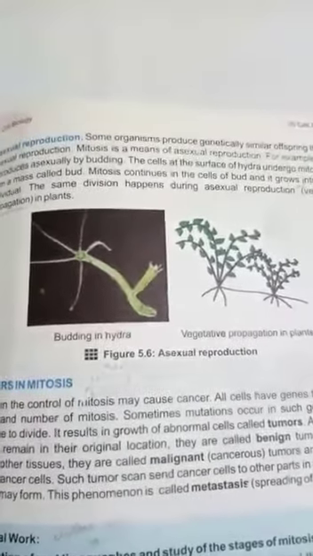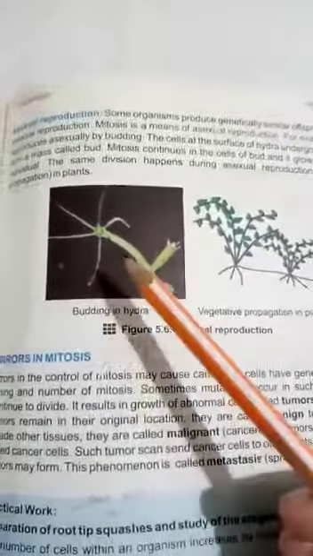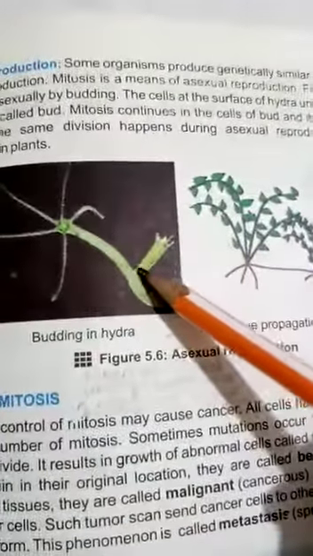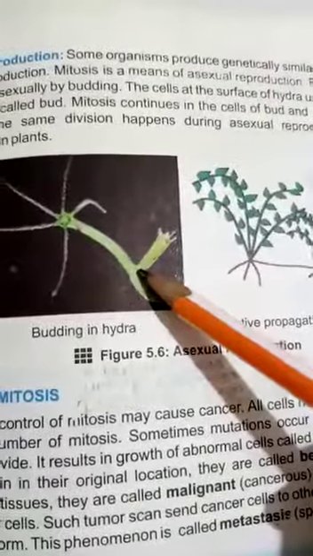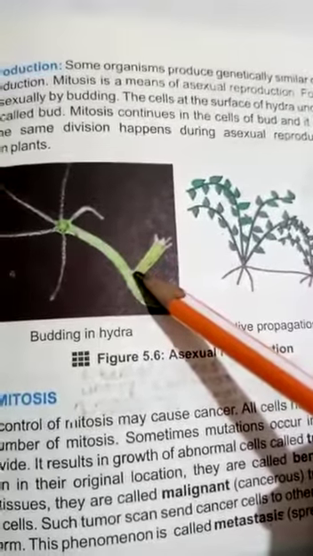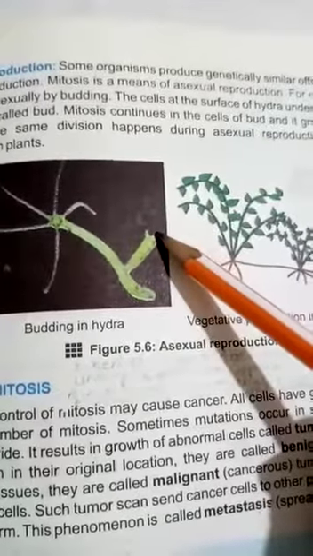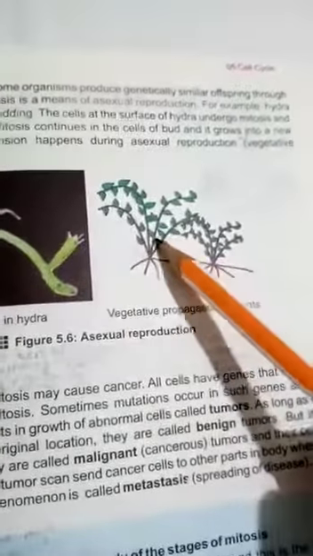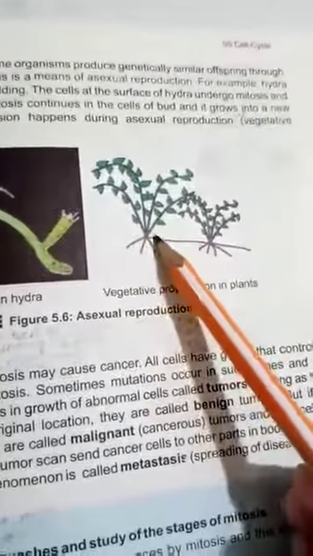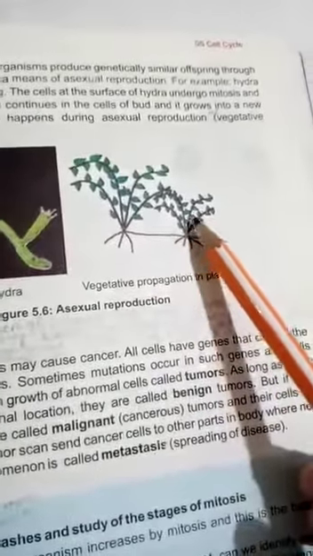Now, how do they reproduce into a new body asexually? Let us see the example of Hydra. In Hydra, the cells on the surface divide and produce a mass of cells which is called a bud. Further, in the bud, mitotic division takes place and a whole new body is formed. Asexual reproduction also takes place in vegetative reproduction, in which different parts of a plant vegetatively propagate and produce a new plant which is just like them.